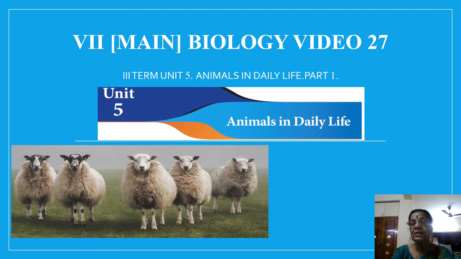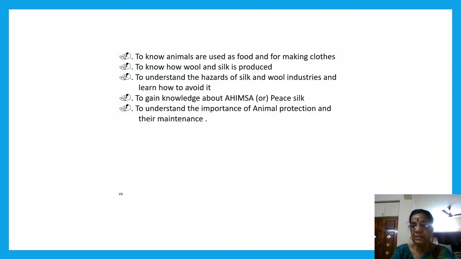Now we are going to learn about animal products, and other content of this lesson is to know animals used as food and for making clothes, to know how wool and silk is produced, to understand hazards of silk and wool industry and learn how to avoid it, to gain knowledge about ahimsa or peace silk, and then to understand the importance of animal protection and their maintenance.